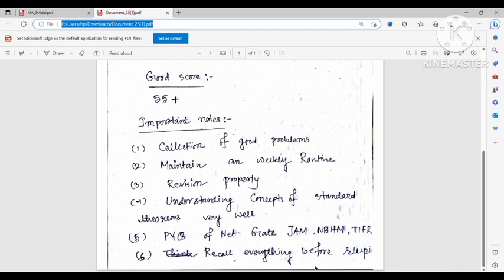Then many students say that they can't solve problems, they face difficulty, and they become demotivated. So I just want to say you have enough time. Six months is enough, so you should not be demotivated. Okay, if you can't solve the problem, then you can understand your understanding level is not good enough yet. So read that topic again, think about it again, try to visualize it again, then you can try to solve. I hope if you visualize each theorem very well, if you understand each theorem very well, and if you know the results very well, then you can definitely solve the problems.